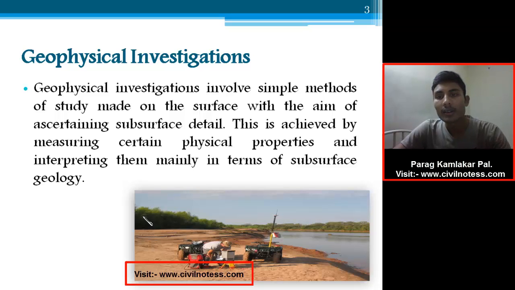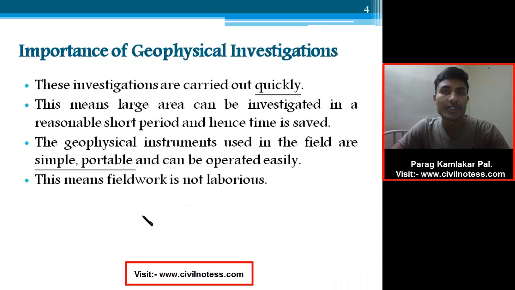the above soil data and the below soil data, and the relation between them, like this soil intensity is like this, the hard soil reflects the wave in such a manner. We can also determine the groundwater table inside your subsurface. All this data can be determined with the help of the geophysical investigation.